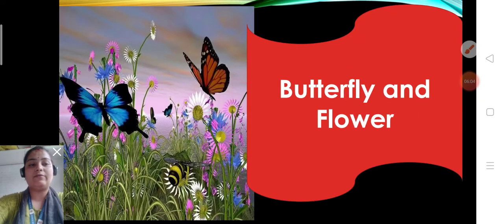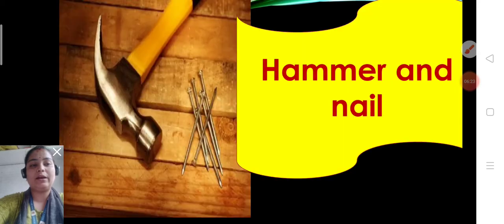Okay children, now after that, butterfly and flower. If you see a flower, children, there you will see the butterfly. Butterfly sucks the nectar of the flower. So butterfly and flower are pairing words.